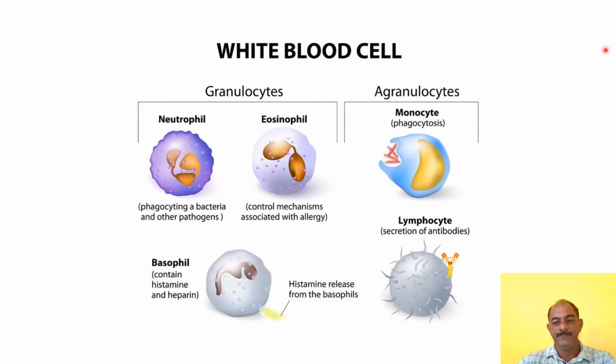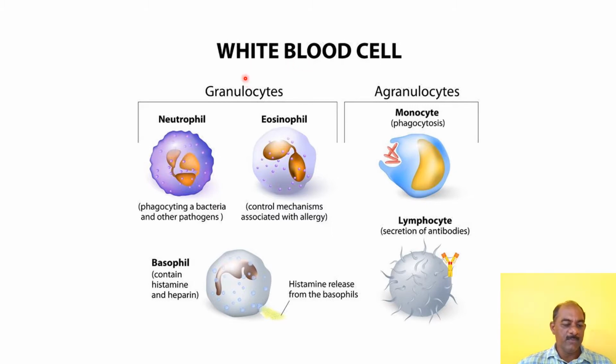Next one, white blood cell. It is also called leukocytes. These are colorless, irregular, nucleated cells and show polymorphism. They exist in variable forms.